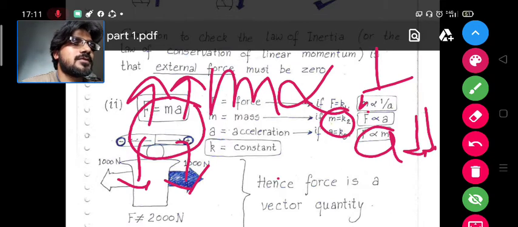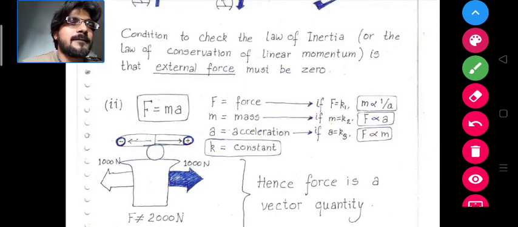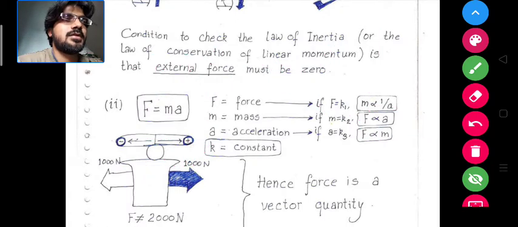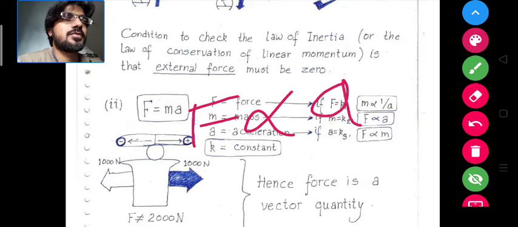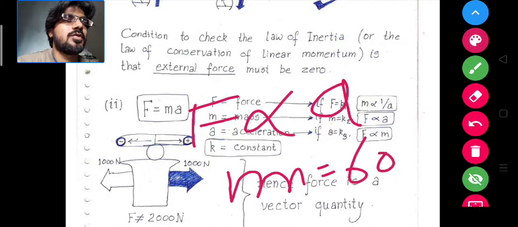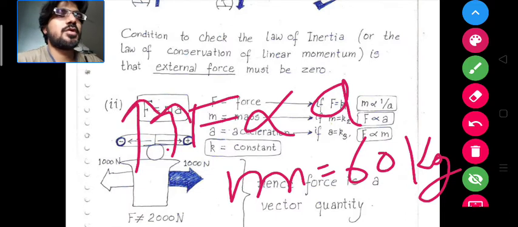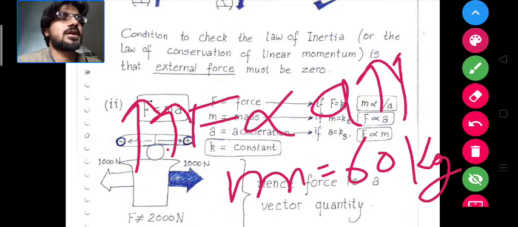Second case, if the mass is constant, then force is directly proportional to acceleration. So for a body maintaining the same mass, suppose 60 kg throughout, if you increase the force, the body will accelerate more.